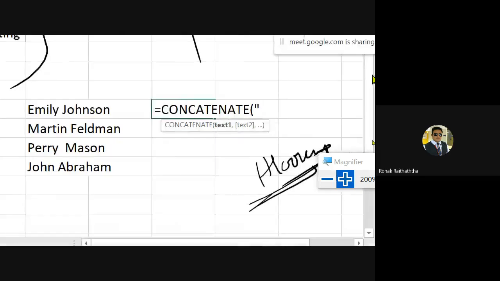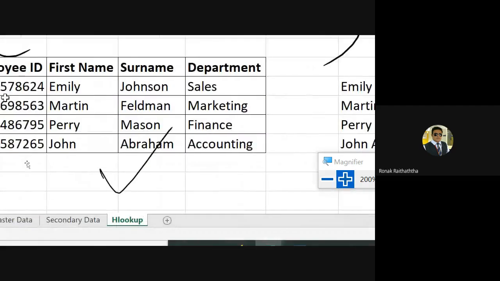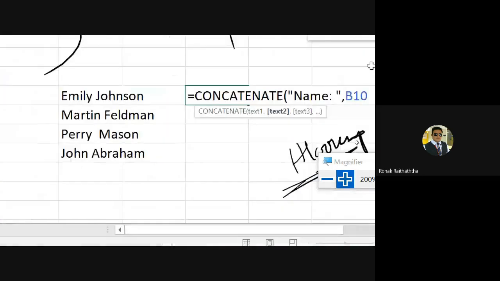So if you want to get that kind of text, then first of all I want the name to be written, N-A-M-E in a literal sense. So I'm writing N-A-M-E. Then I'm inserting those two dots. After those two dots, I guess one space is also required, right? So I'm pressing one space. Then closing the double inverted comma. Then comma. So after comma, you want Emily to be written, right? So I'm selecting the cell where Emily is written. That's going to be my B10 in this case.